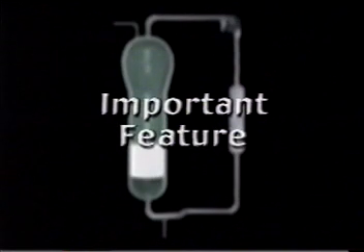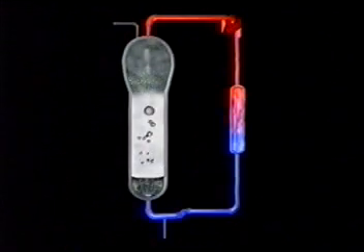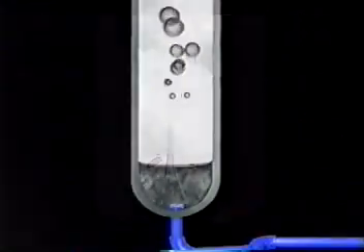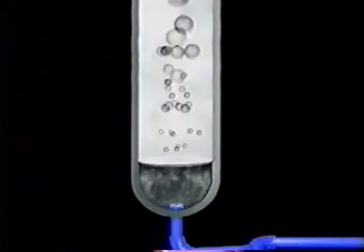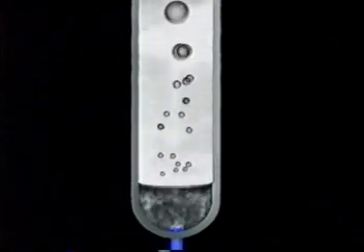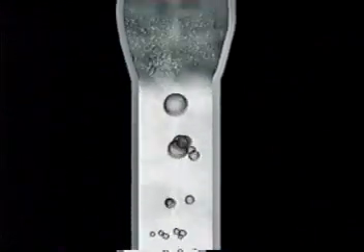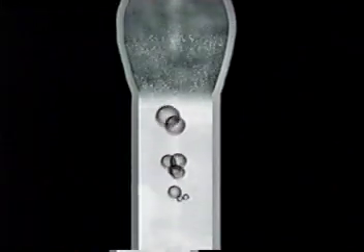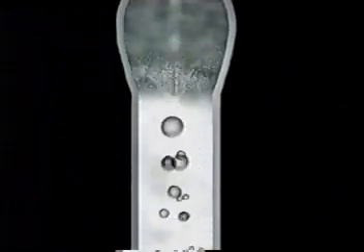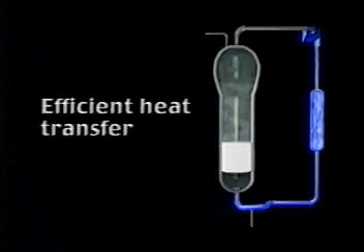The most important feature of bubbles in the UNIPOL gas phase process is that movement of bubbles results in the mixing of the solid particles. This is because solids are drawn up behind a bubble and form a wake. As the bubble size increases, the size of the wake increases, and therefore the amount of solids which are drawn up through the bed behind the bubble also increases. Good solids mixing is necessary for rapid distribution of catalyst and for efficient heat transfer that prevents the agglomeration of resin and produces a uniform product.